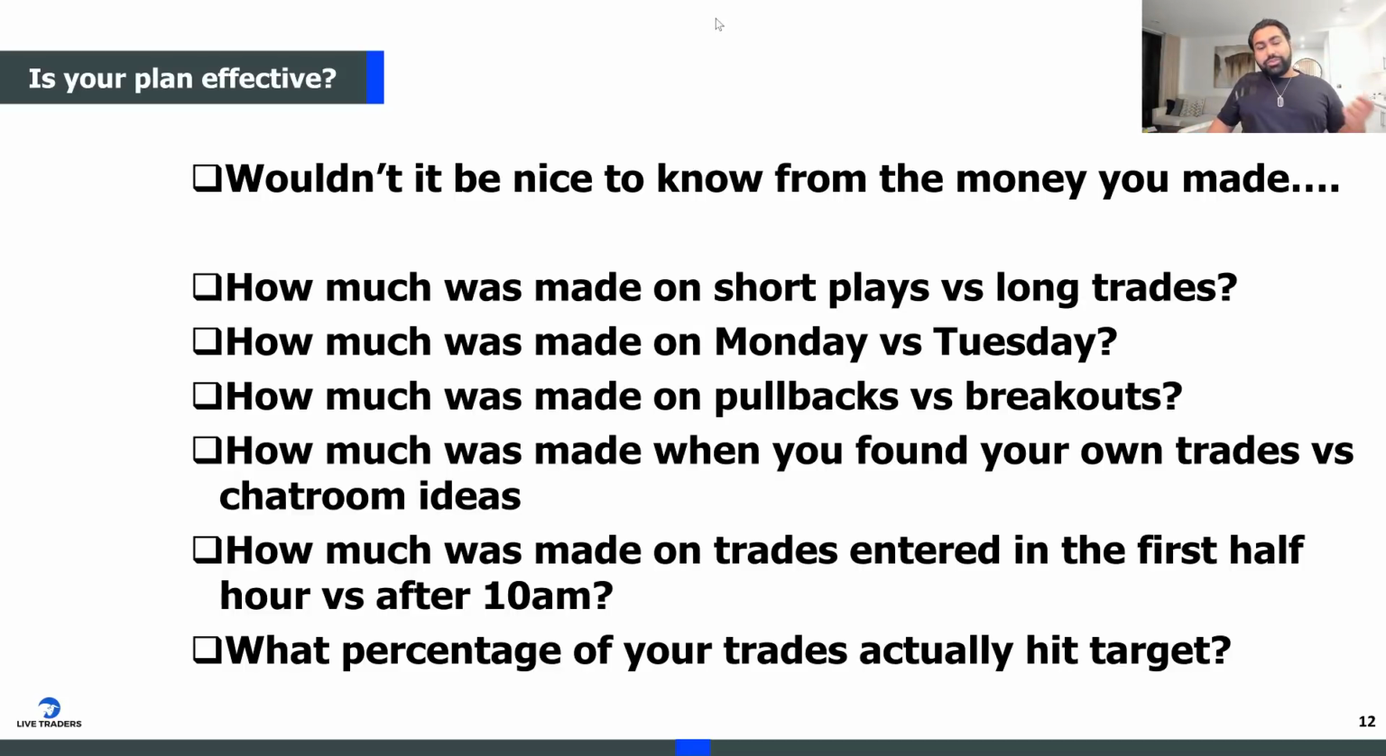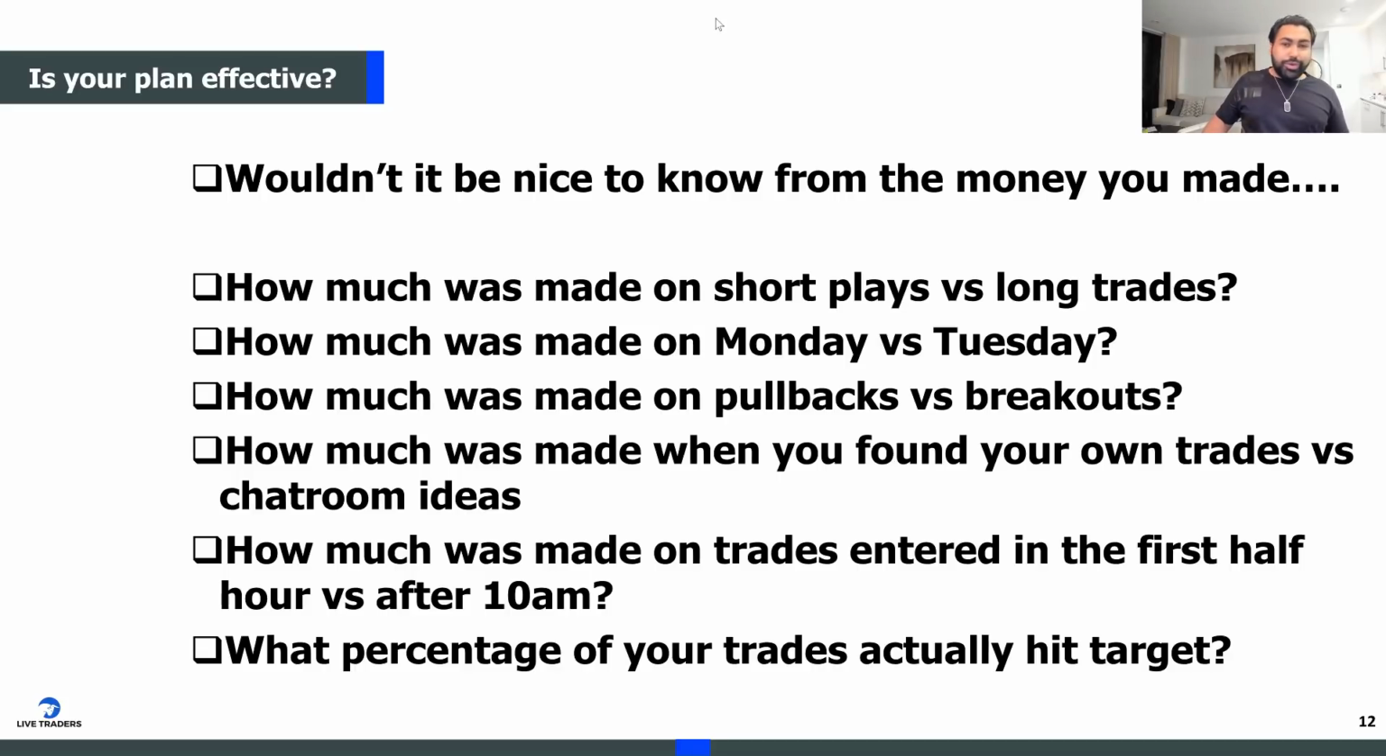How much money was made on pullbacks versus breakouts? Don't you want to know, are you a better pullback trader or a better breakout trader? Maybe you find out that, hey, I'm making money on my breakouts, but I'm actually losing on my pullback trades. Wouldn't that be good to know? Wouldn't that be helpful, right?